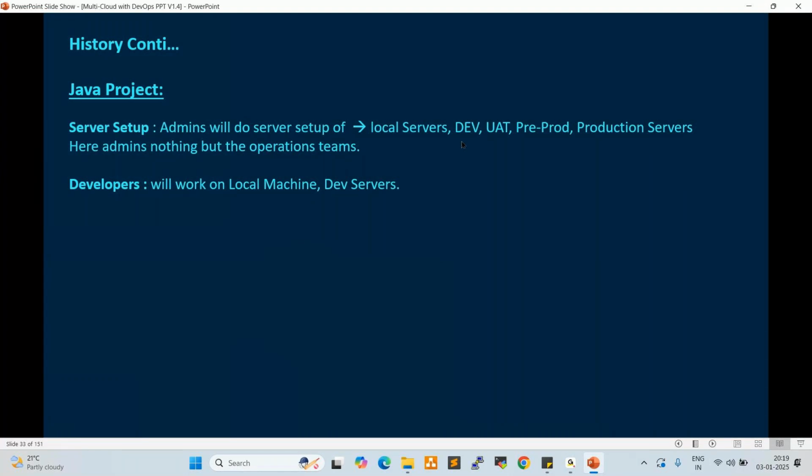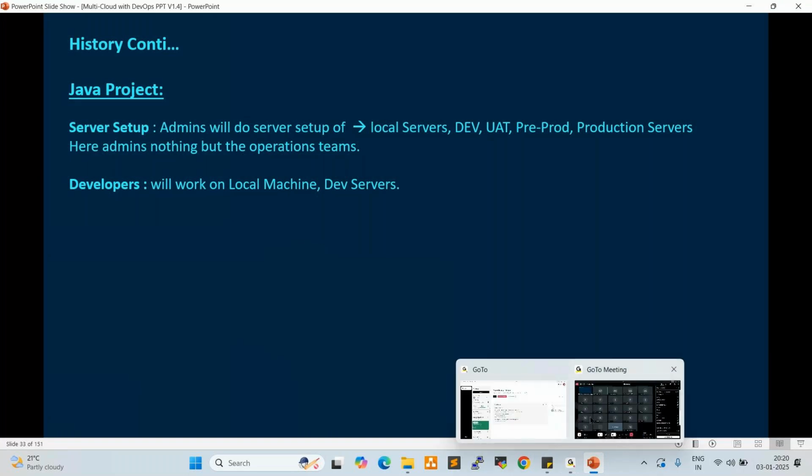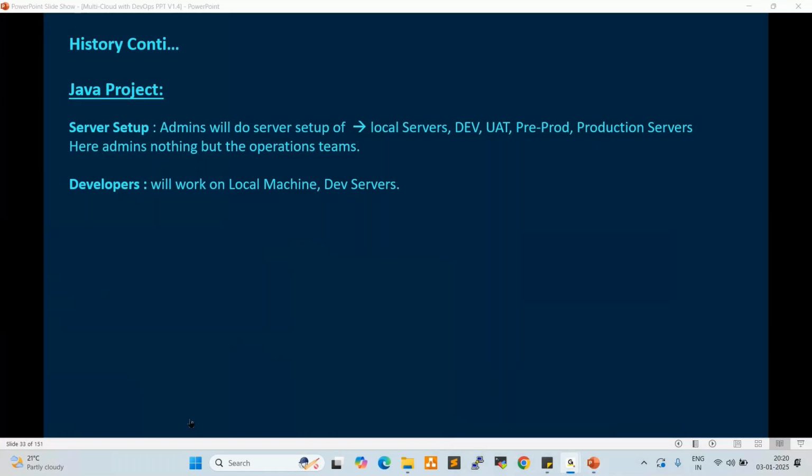For example, we are using Flipkart and the Amazon shopping site. These are the live applications we are using currently, right? Before going to production, we test on pre-prod. Finally, the application is moved to production. Even Flipkart was developed by someone, and before deploying onto production, they tested on UAT servers.